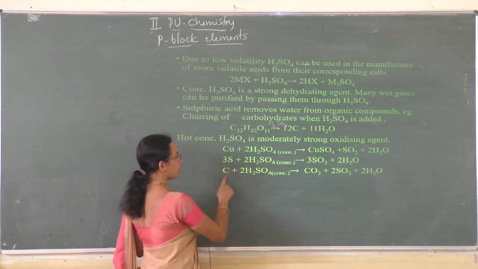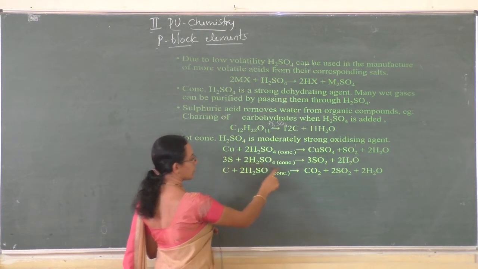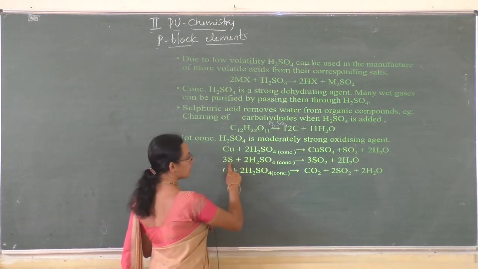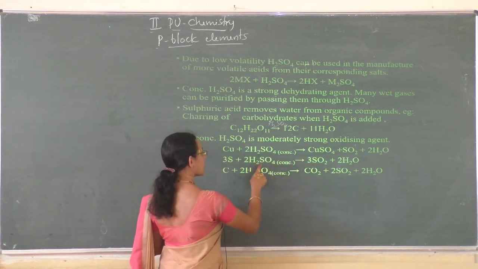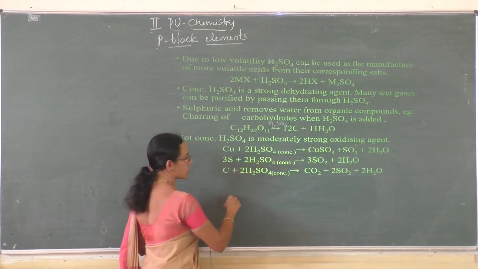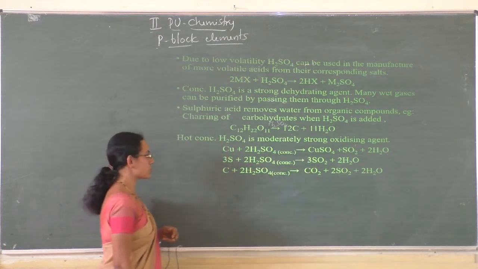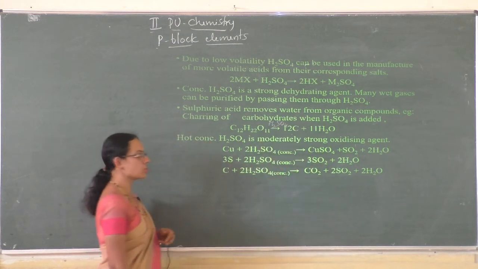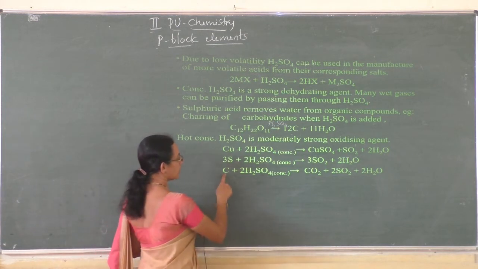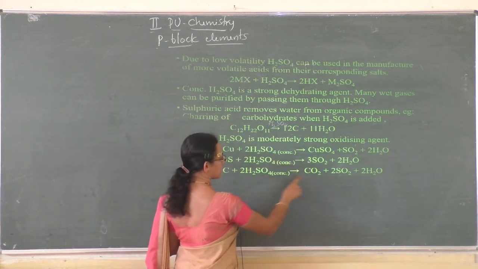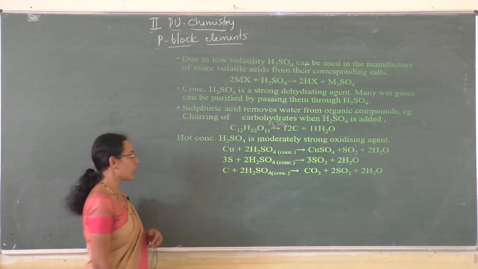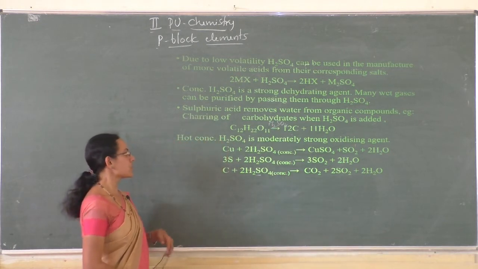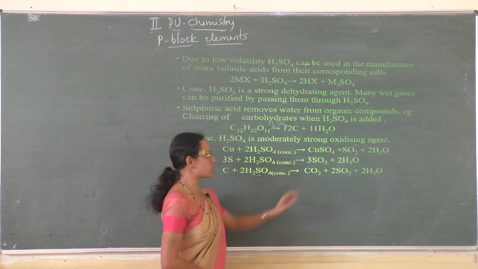Next, non-metals, that is sulfur and carbon. When sulfur is treated with sulfuric acid, it gets oxidized to sulfur dioxide. Again the sulfur present in the sulfuric acid also gets reduced to sulfur dioxide. And carbon gets oxidized by concentrated sulfuric acid to carbon dioxide, and the sulfur present in concentrated sulfuric acid gets reduced to sulfur dioxide.